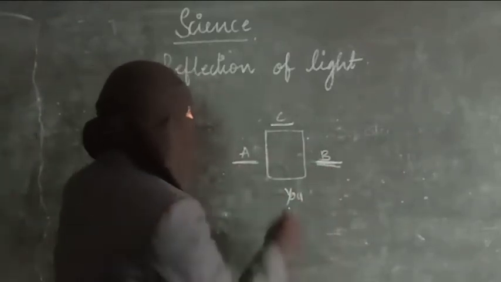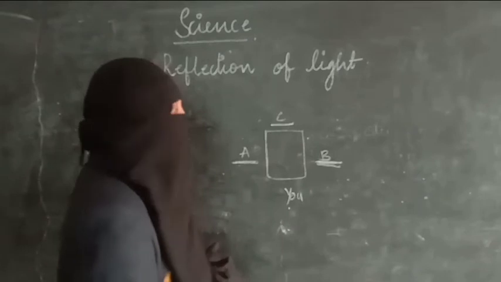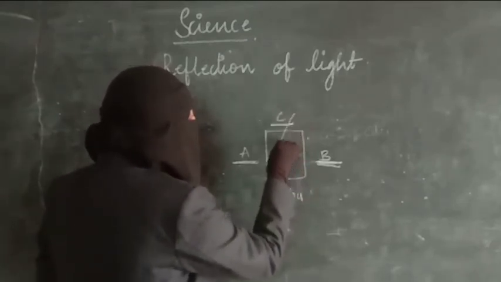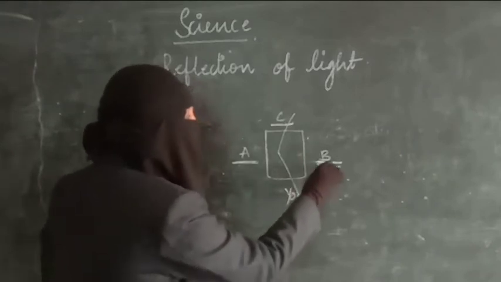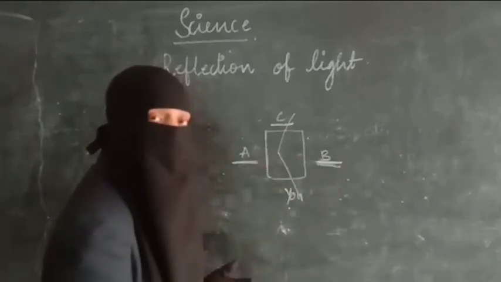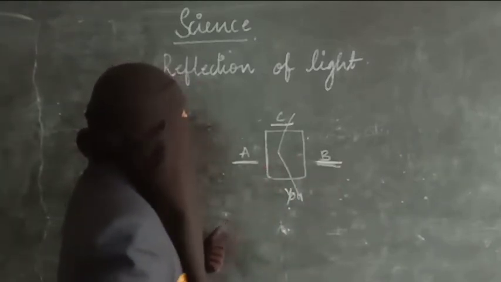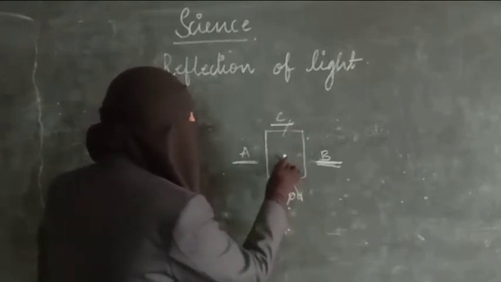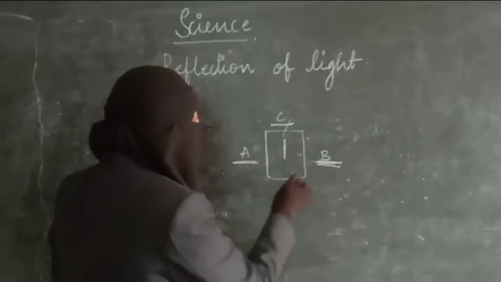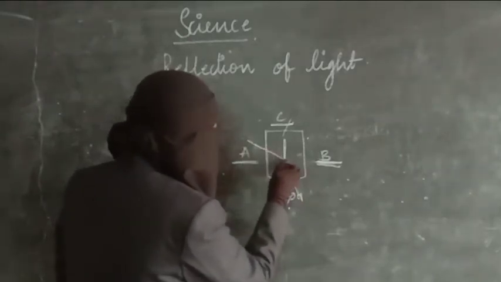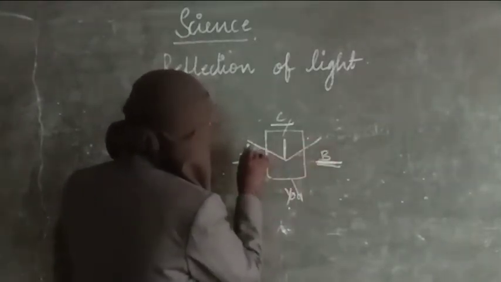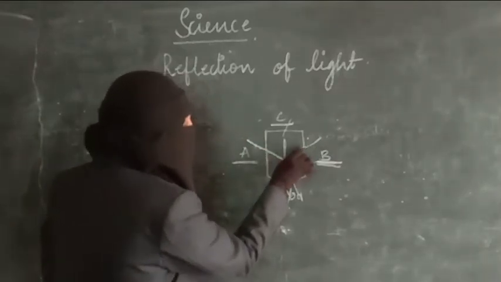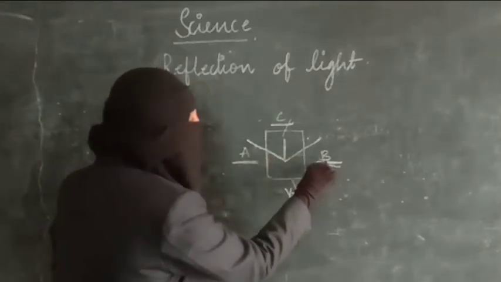Why? Because their normal is different because of the rays. The incident ray, you are getting the ray, but it is getting reflected on you, not on your friend and not on your other friend. So that's why you are not able to see. So why are these 2 people able to see each other? That is because their normal is this. From here the ray is coming and it is hitting here. So the incident ray of person A is getting reflected here, so he is able to see person B.